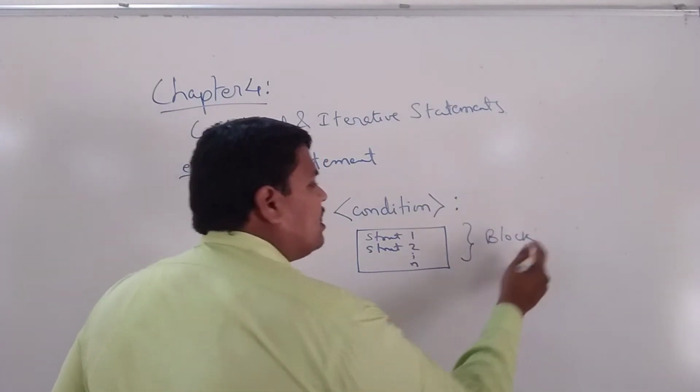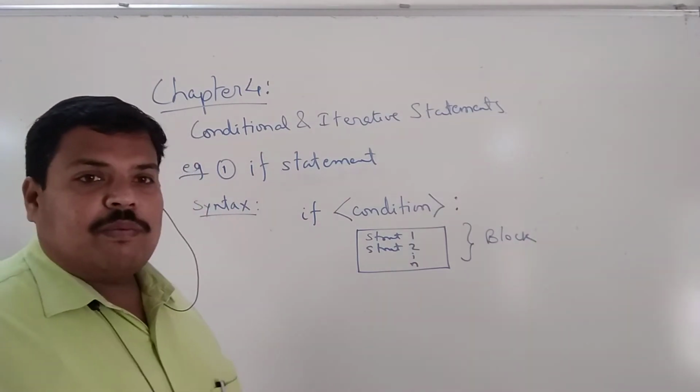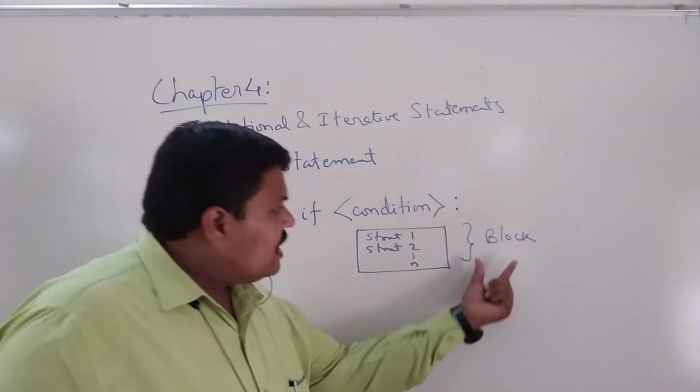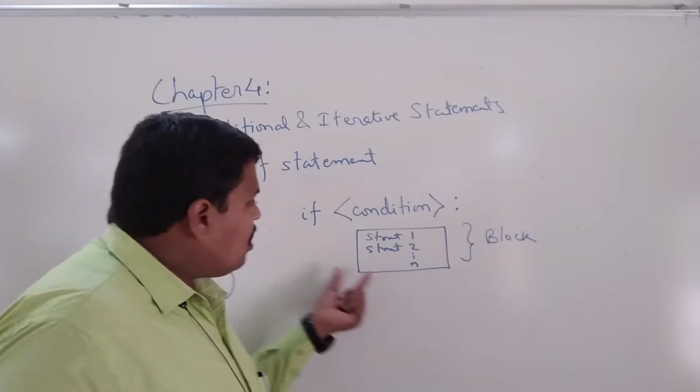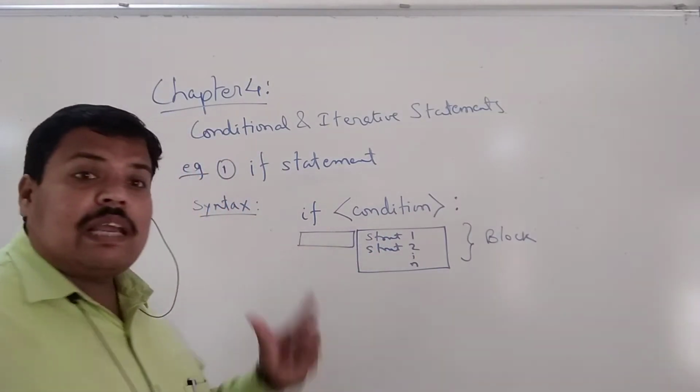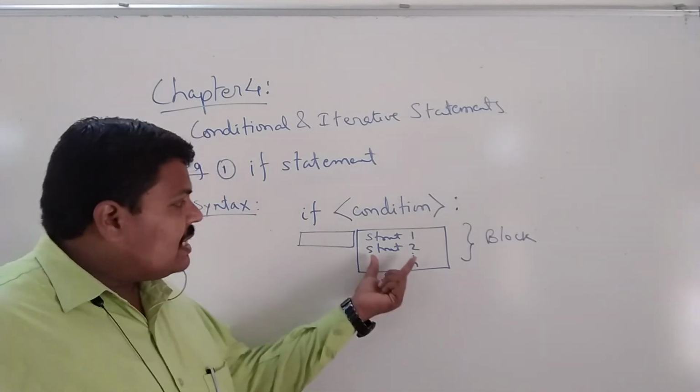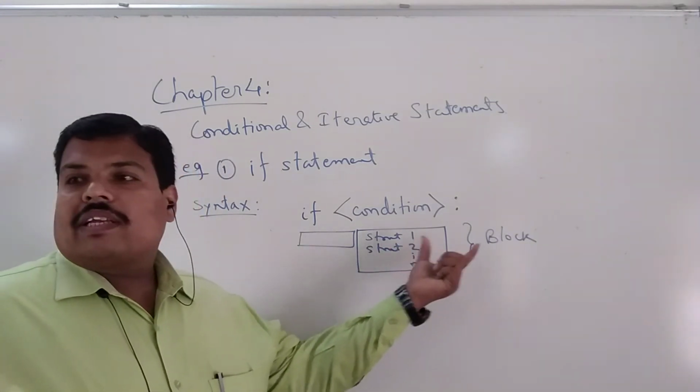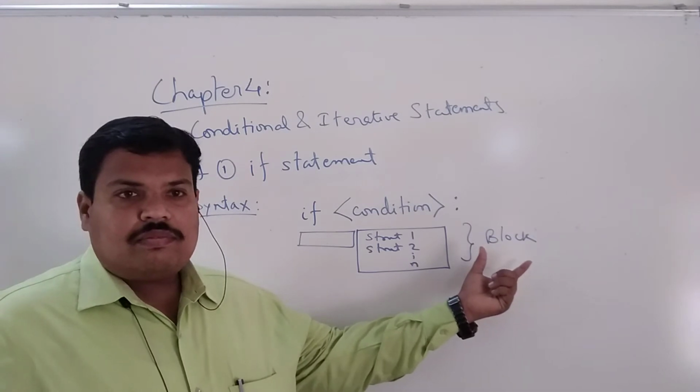We have already seen this in the bare bones of the program: blocks and indentation. This is a block, and why is it a block? Because all the statements have the same indentation. Same indentation is very important. Unless this is the same, it will not be a block.